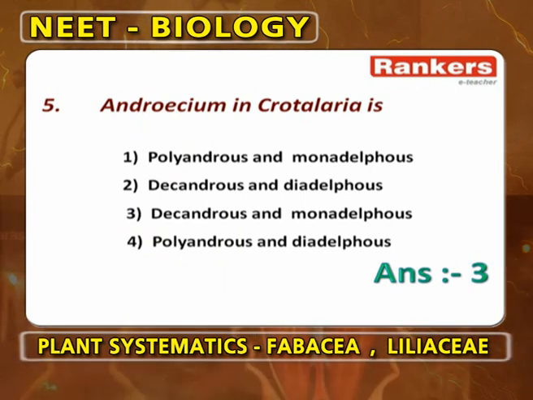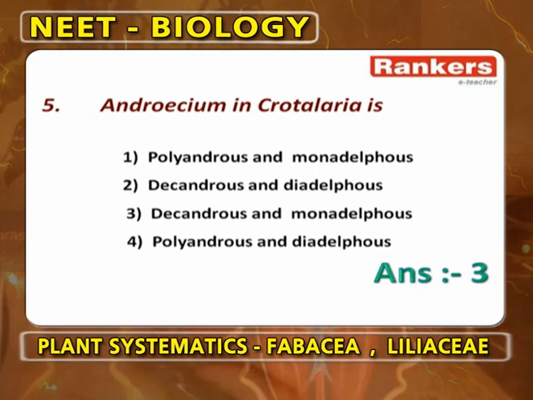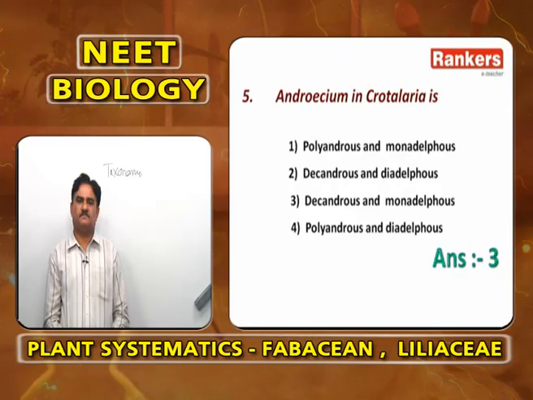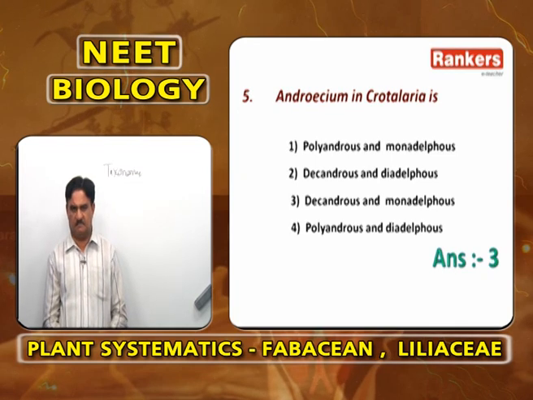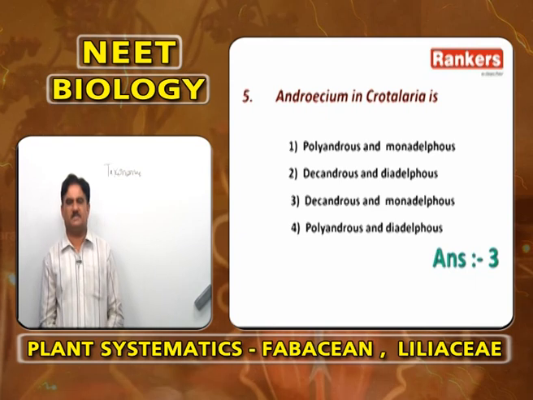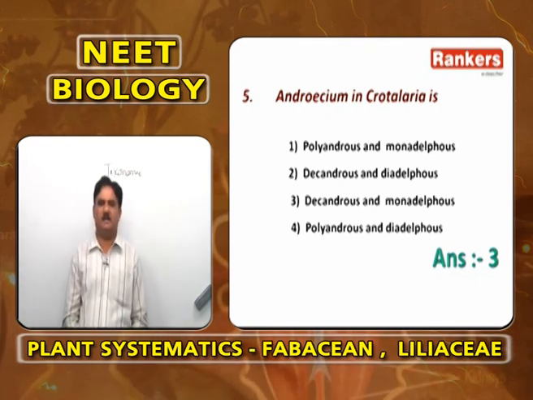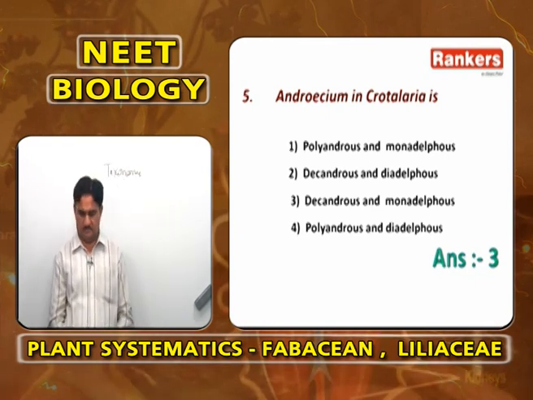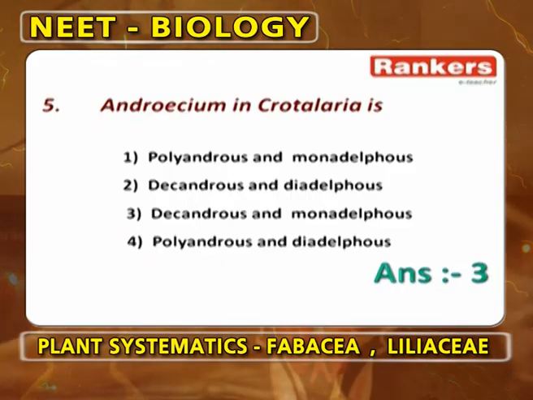Now I am telling you, in the total plants of Fabaceae, 2 plants show monadelphous condition. All other plants show diadelphous condition. Those 2 plants which show monadelphous condition are Crotalaria and Arachis. So the answer is decandrous and monadelphous.